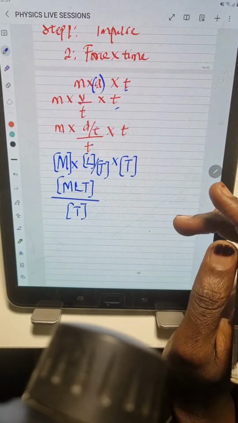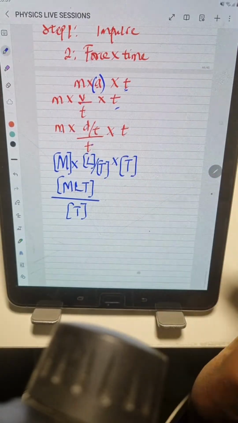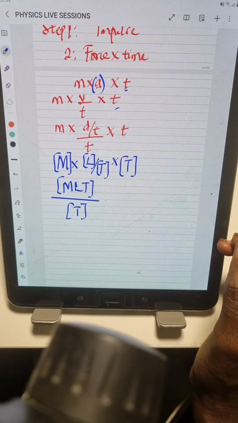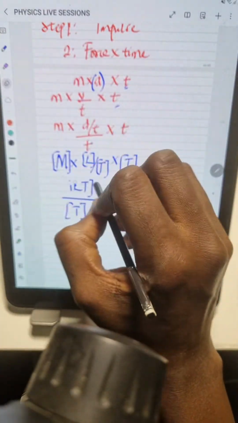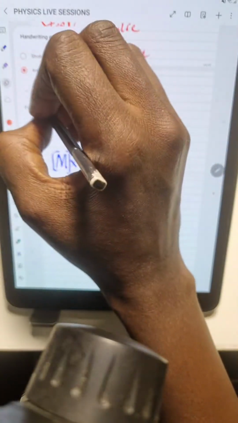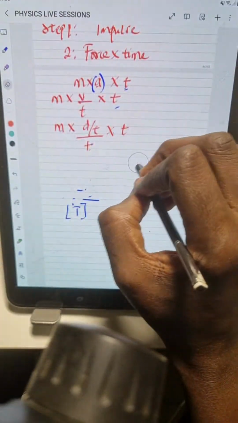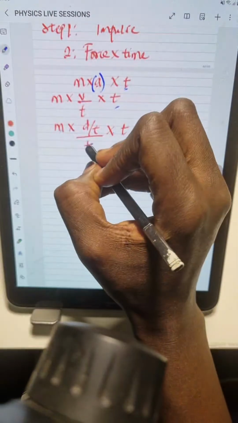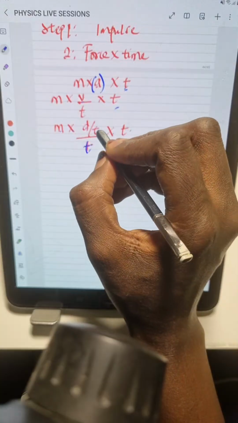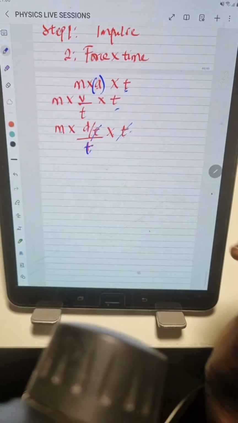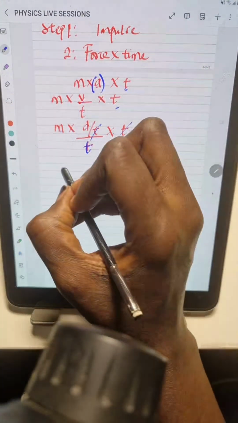So now what we are doing is we are just trying to introduce the word dimensions. So let me show us what I did in this step again. Remember, we have a T here, we have another T. In fact, the T here can cancel the T we have here, to simplify this.